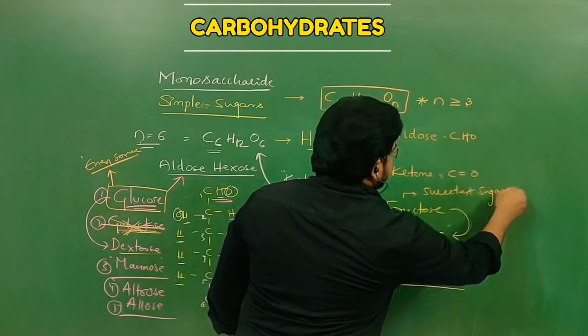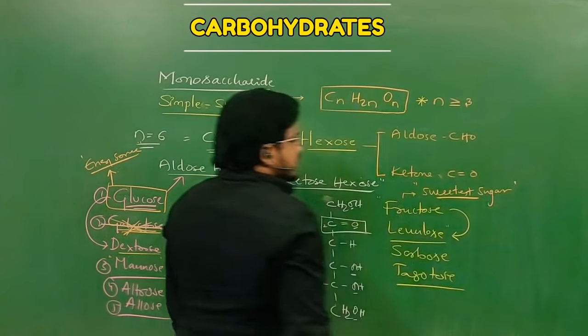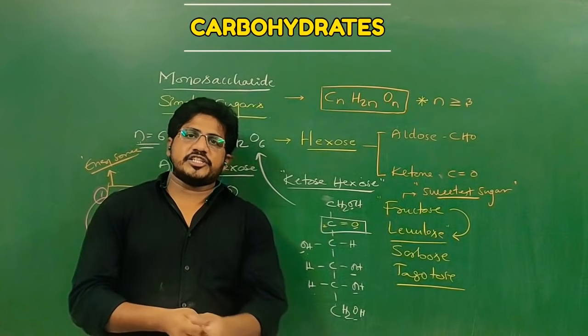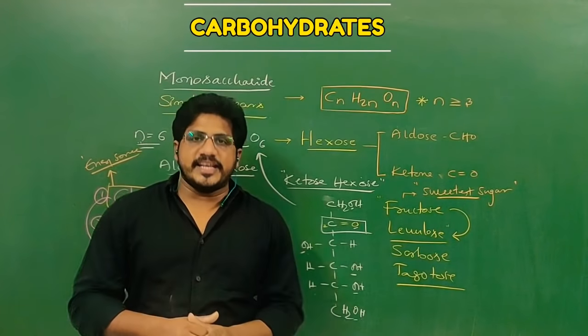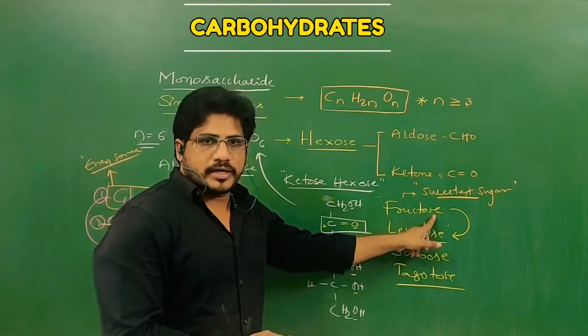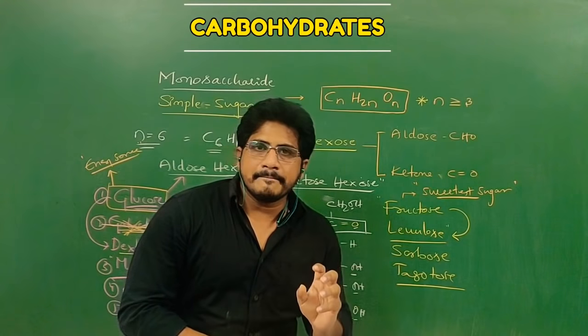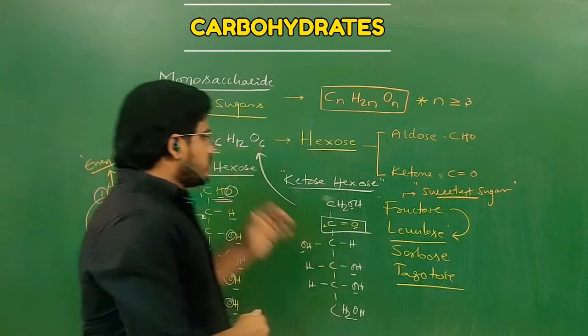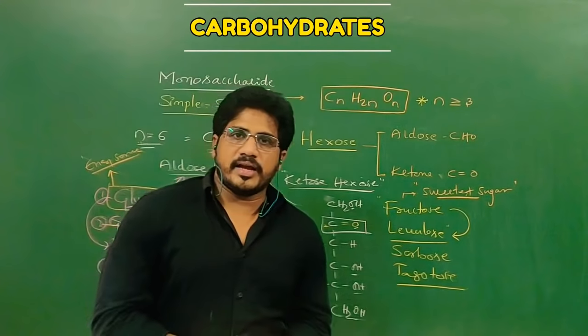And fructose is the sweetest sugar. Many sugars are there, and some of them are sweet in taste. The sweetest sugar in nature is fructose. Levulose is an isomer of fructose, and it exists in honey. That is why honey gets some sweetness. Let us see the last two. They are carbon number 7 and 8.